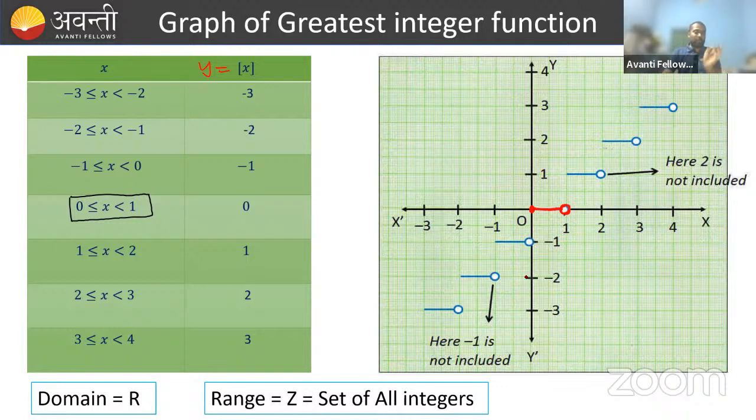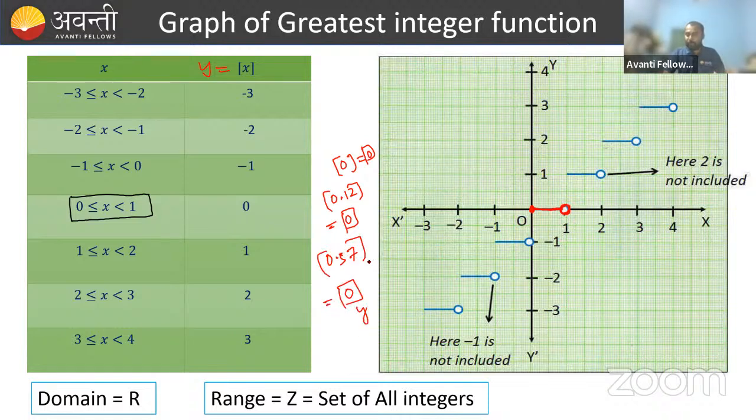So in between 0 to 1, if you take any real number, suppose you take 0, the greatest integer of 0 is 0. If you take 0.12, this will also give you 0. That means you are taking x as 0, x as 0.12. What are you getting? The value of y. If you take 0.57, this will give you 0 also. And this value 0 is y, the value of y, right?